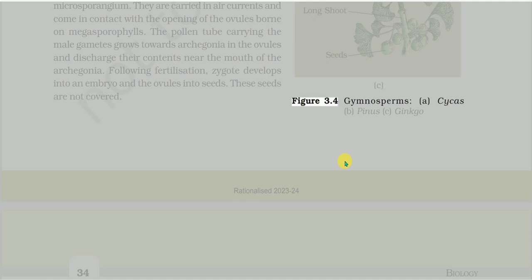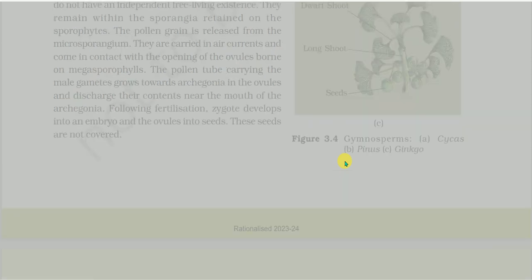Figure 3.4 Gymnosperms: A. Cycas, B. Pinus, C. Ginkgo. Dwarf shoot. Long shoot.